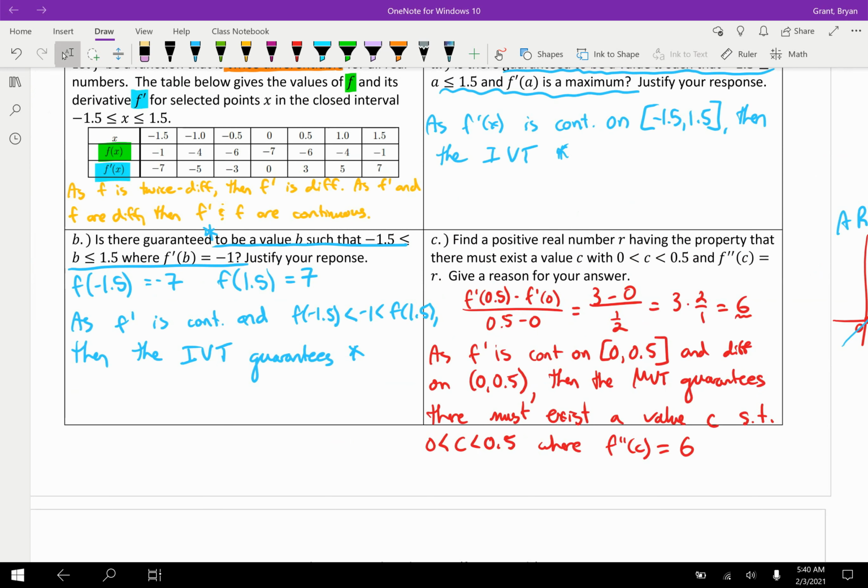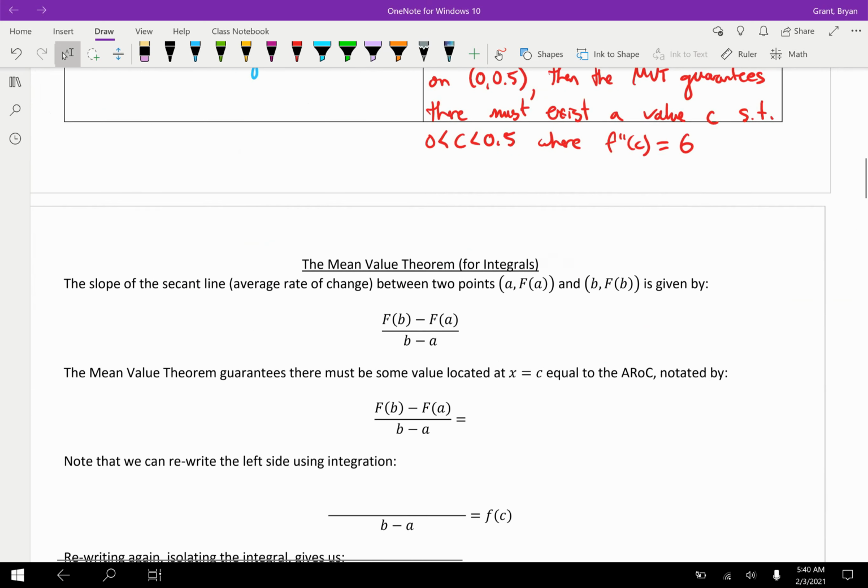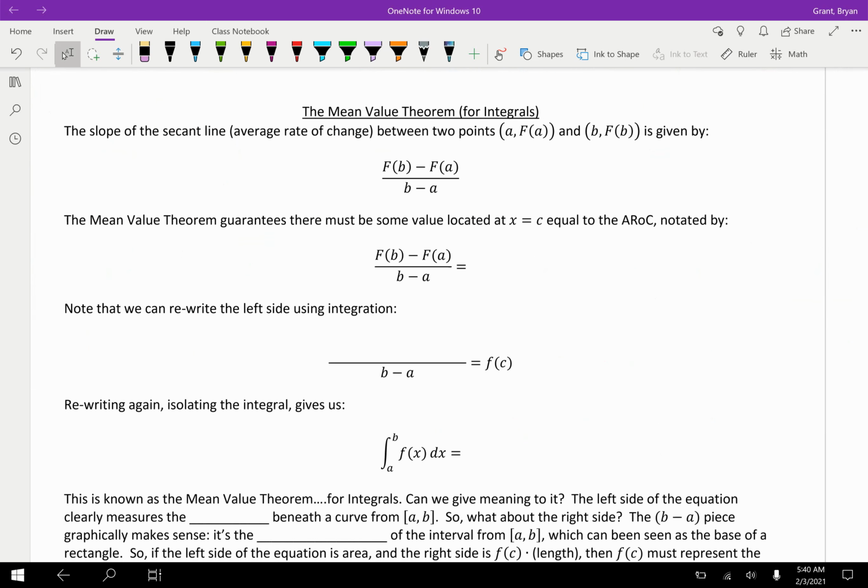The reason we did that is because today's lesson goes a little bit quickly, but it's very much related to our mean value theorem. In fact, we are going to start on the next page with the mean value theorem for integrals. The mean value theorem we just looked at is known as the mean value theorem for derivatives. This second mean value theorem is the same as the one we just did, but phrased so that it uses integrals instead of derivatives. And you're like, well, why?